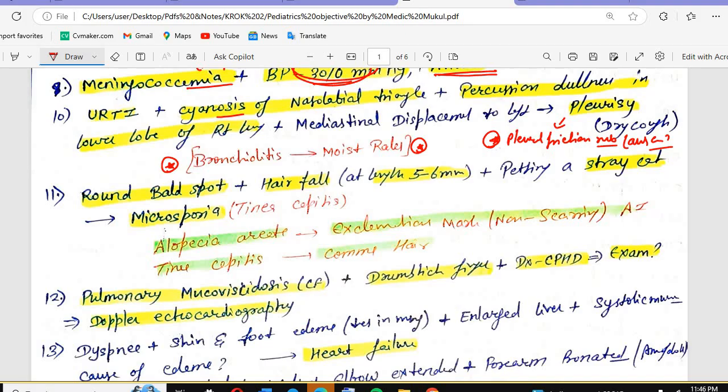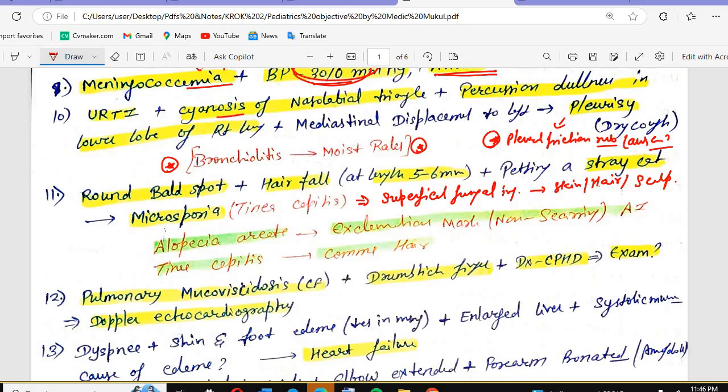Just write it down from the textbook. Microsporia is basically a superficial fungal infection. Superficial fungal infection of what? Of skin, hair, or scalp. And this is caused by Microsporum species.